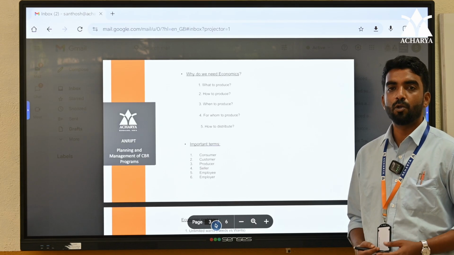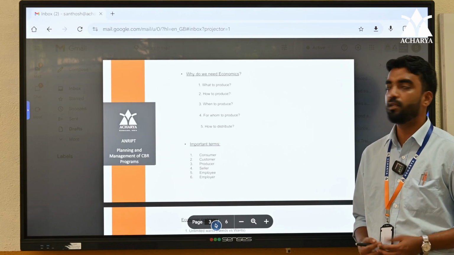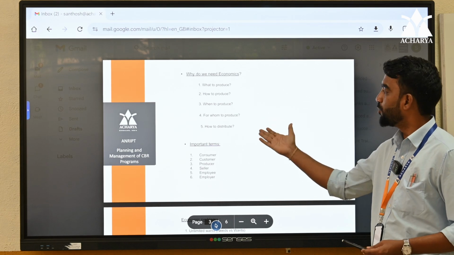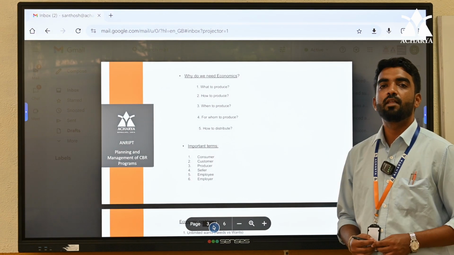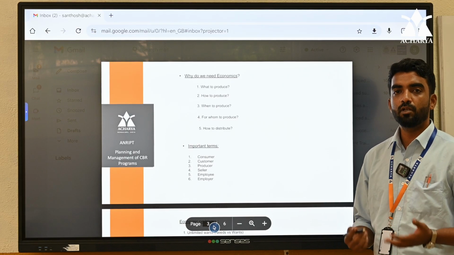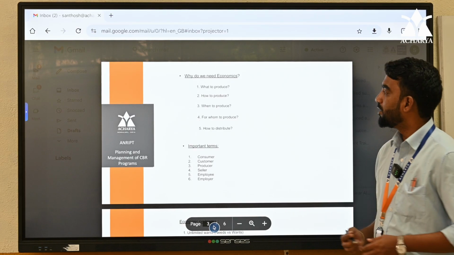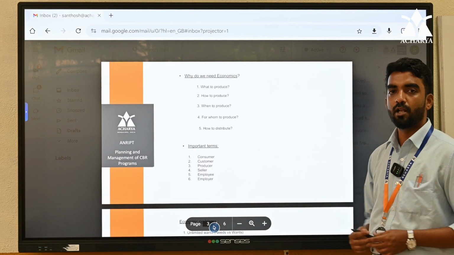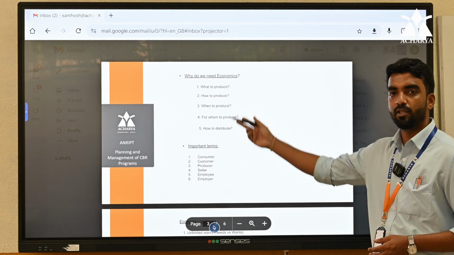And in a socialist economy, the state, meaning the government, will decide what to produce, how to produce, when to produce, for whom to produce, and how to distribute. And there is a third type of economic system which is called mixed economy, which is what India adopted. In this, both market forces and government will together decide what to produce and how to produce, and also answer all these 3 questions.